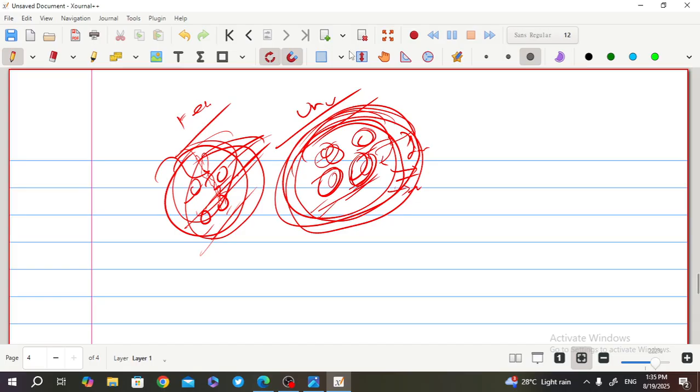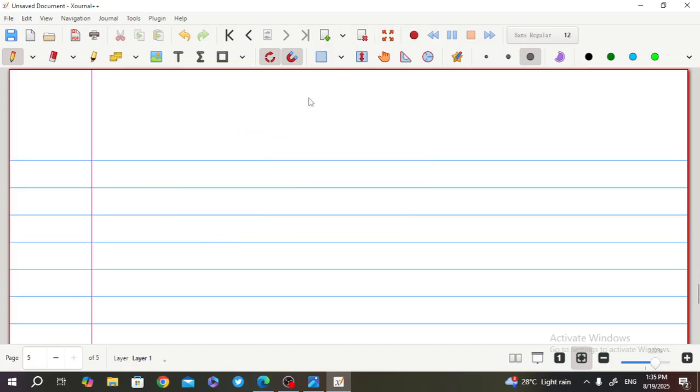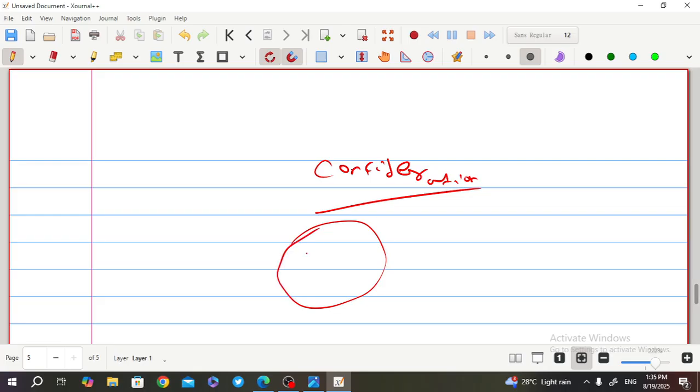Now we are going to discuss the confederation. See, in the confederation, there is a thin line of difference between the unitary system and the confederation. Remember carefully. These are island number 1, island number 2, island number 3, island number 4.